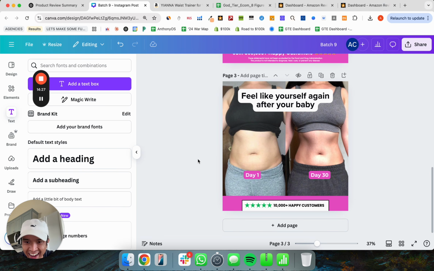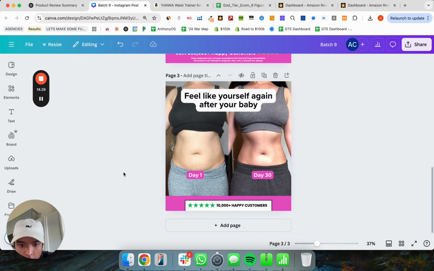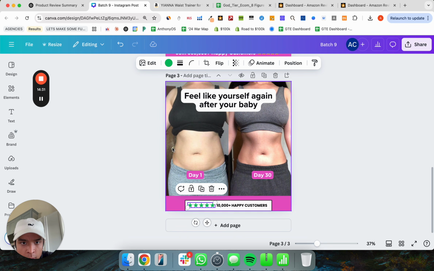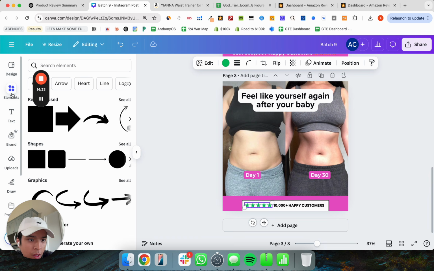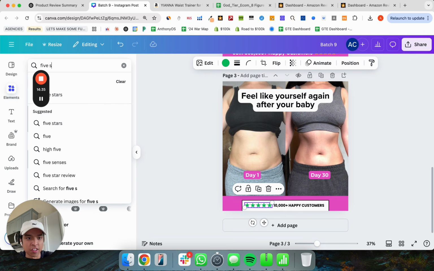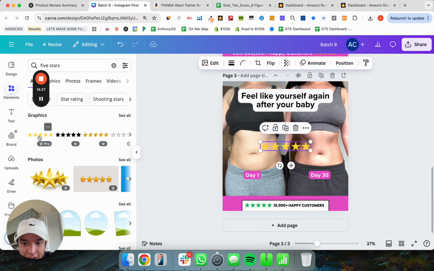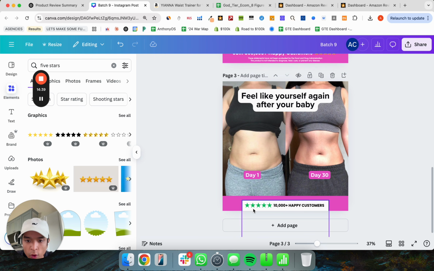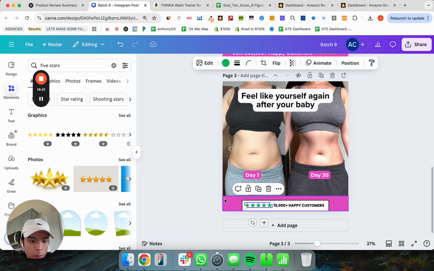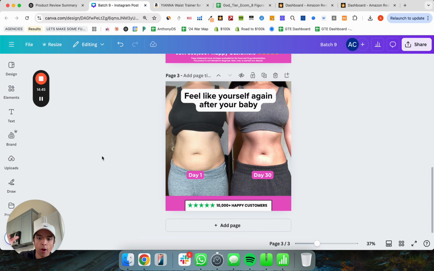All right, so I've added in a very simple element here. I've added in some stars. I just looked up literally like 5 stars in Canva. It's so simple. Did that, and then I made them green. Pink and green are on opposite sides of the color wheel, so the color contrast just looks very, very satisfying to look at.